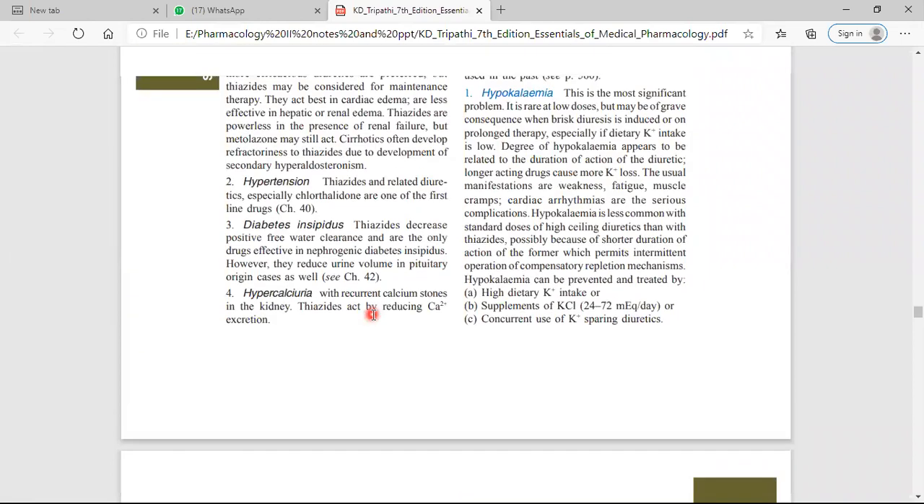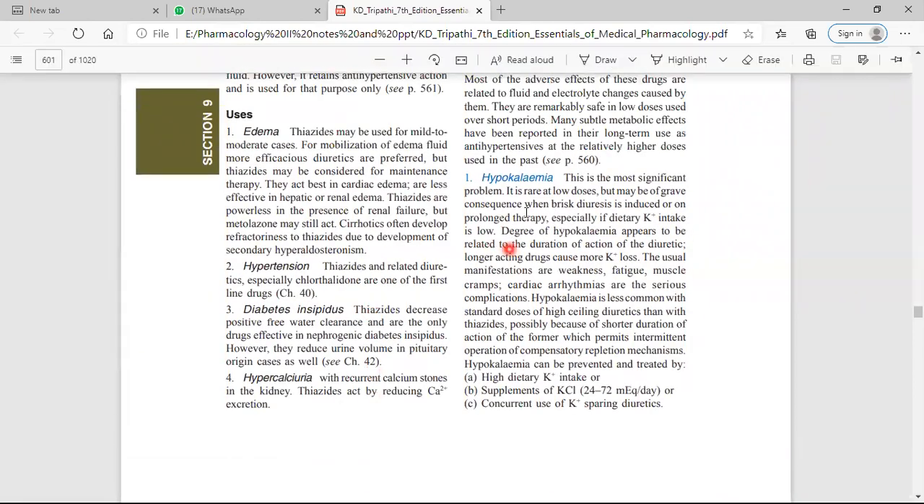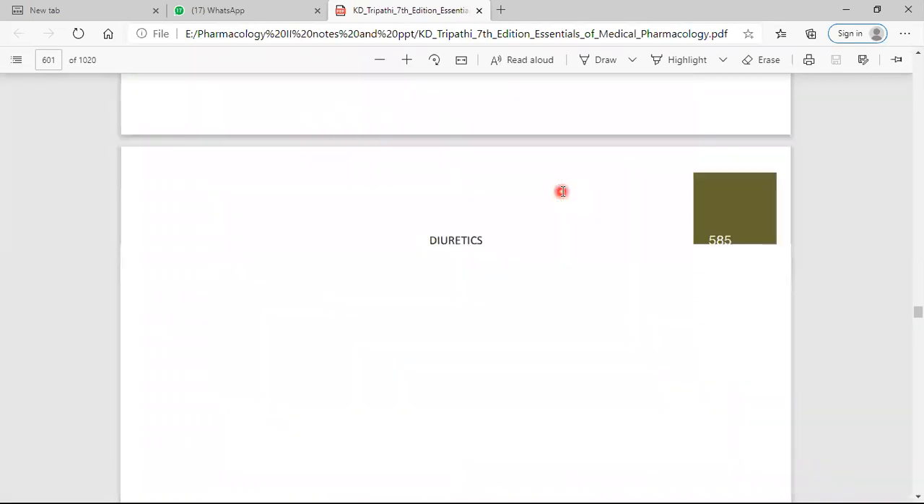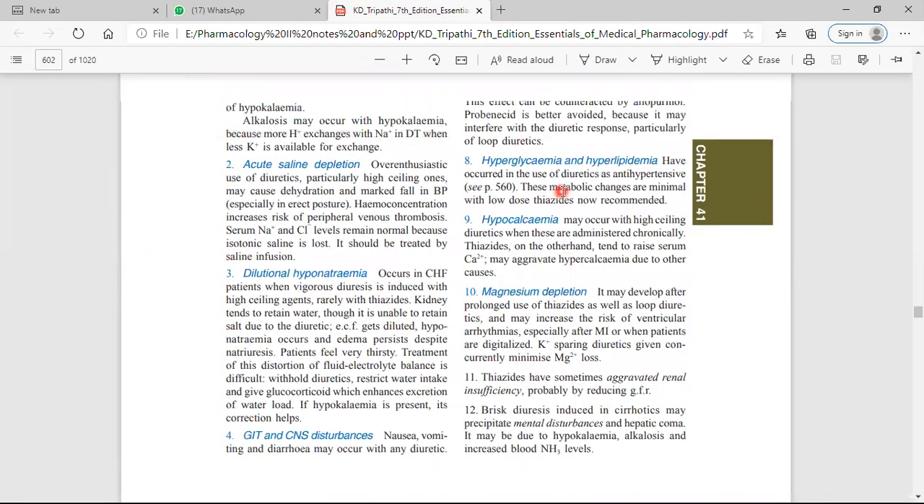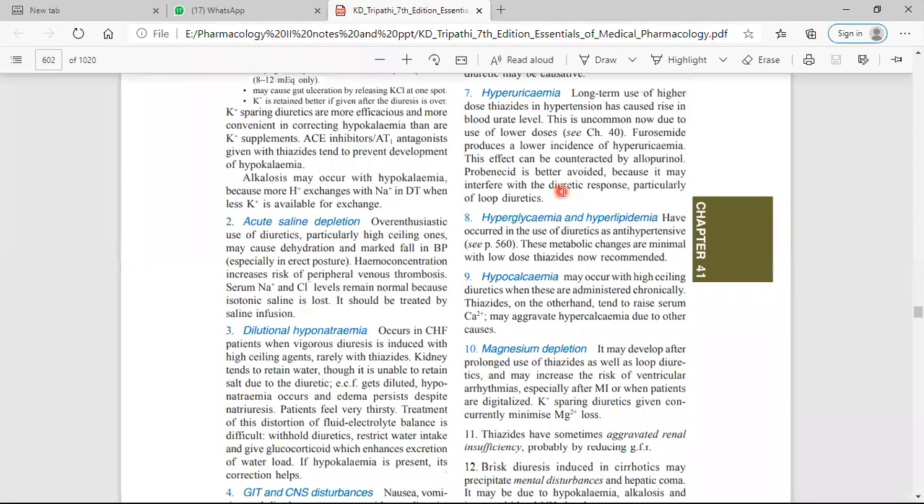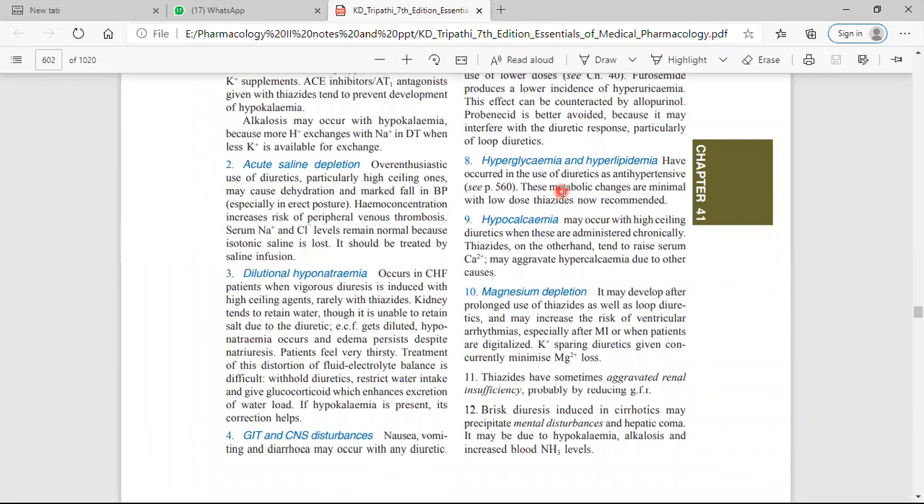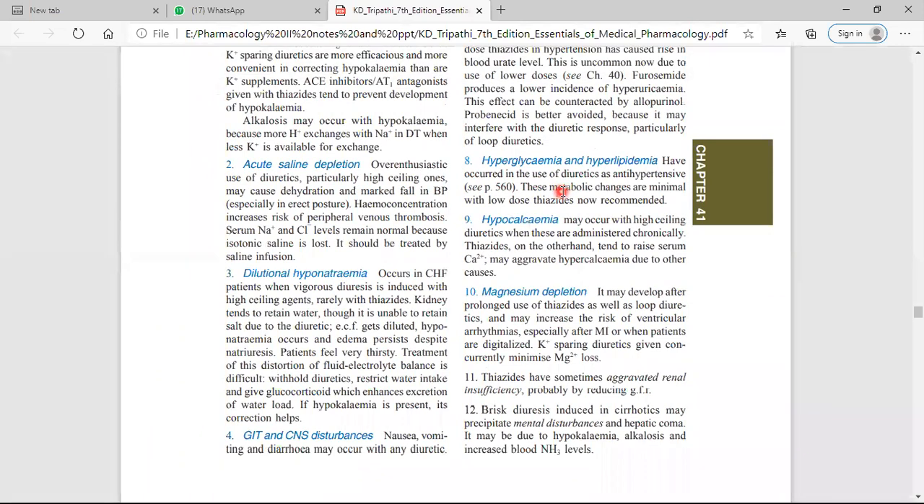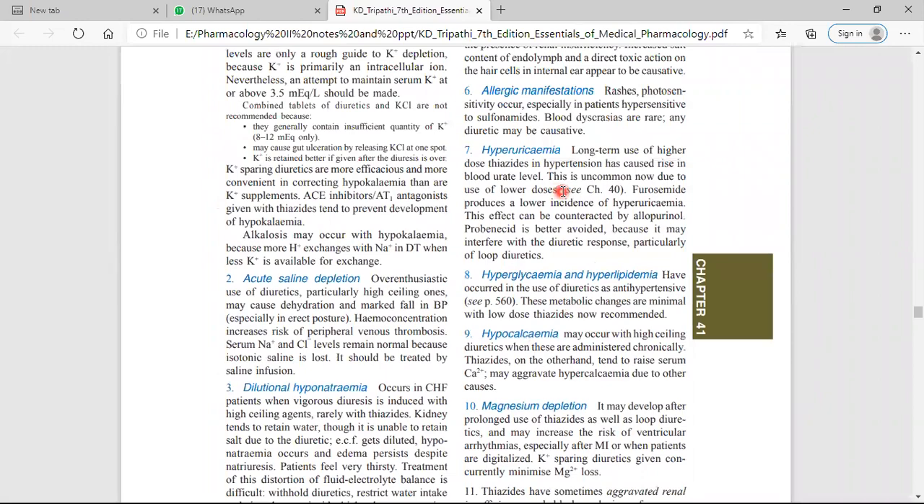Okay. Now, again, the side effects are important. You must understand the side effects. The side effect is hypokalemia, because it causes the excretion of potassium and hence causes hypokalemia. Also acute saline depletion and dilutional hyponatremia. Again, you can understand that all are hypo.